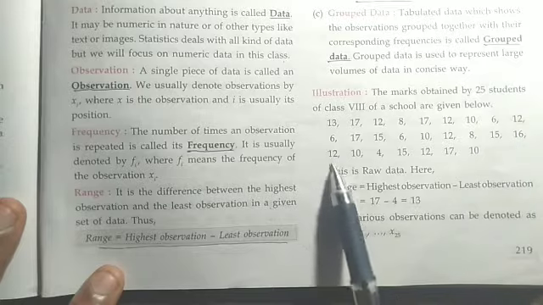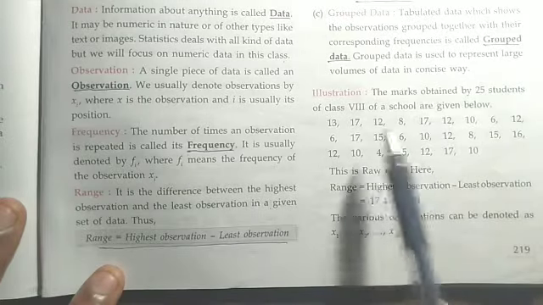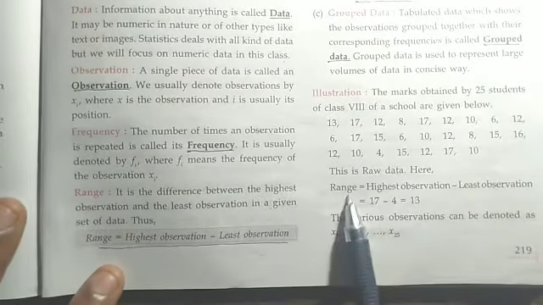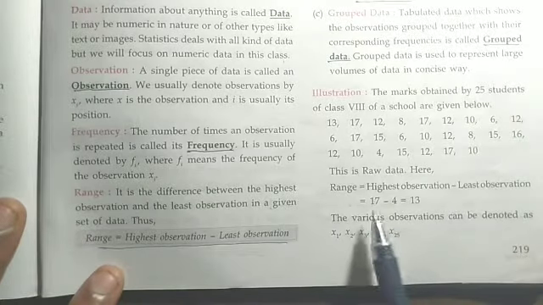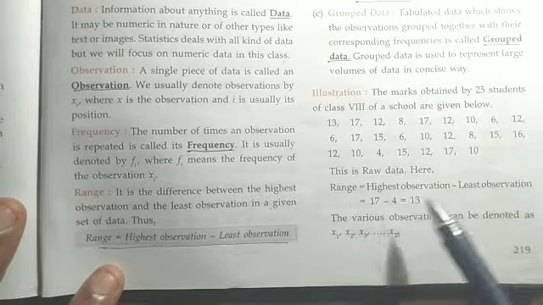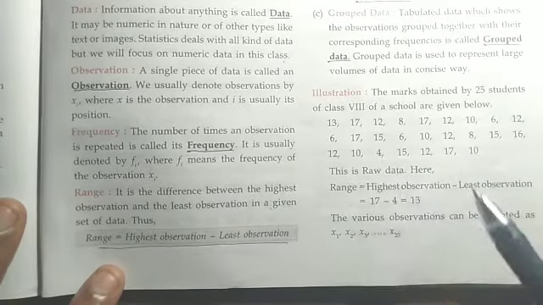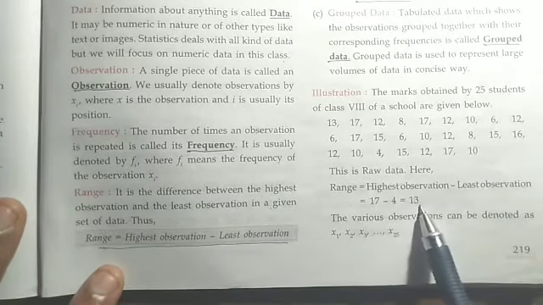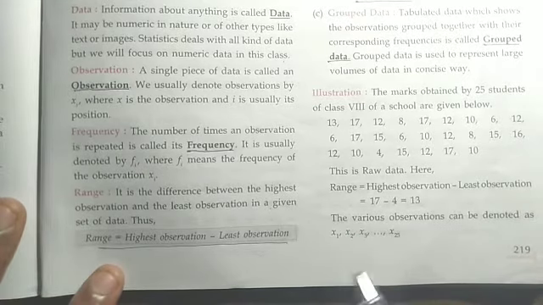We will find out which observation is the highest observation. Here it is 17. Range is already found here. Highest observation minus least observation. Highest observation here is 17, minus least observation, which is 4. 17 minus 4 is 13. That is the range of this data.